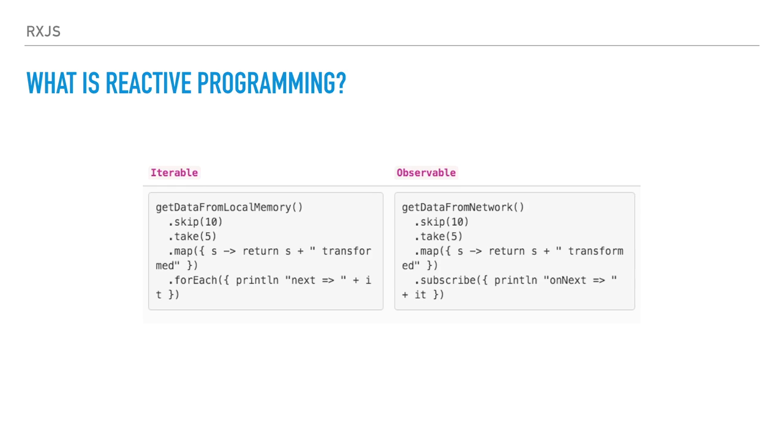With an observable, we can do exactly the same. So we get the data from the network in this case. We apply skip 10, then take 5, and then apply a map operation, and then you subscribe to the result of this in an asynchronous way, and you print the value, the next value that you are waiting for. So as you can see, if you are working right now with iterables, it's as simple as changing the for each, in this case, for subscribing to the observable, and then you are using RxJS.